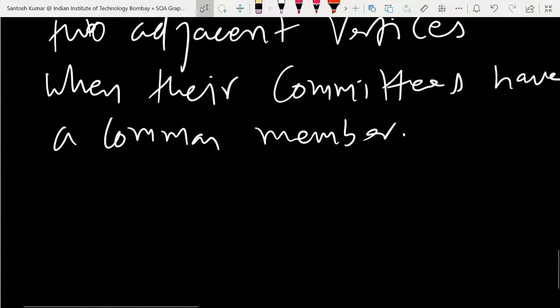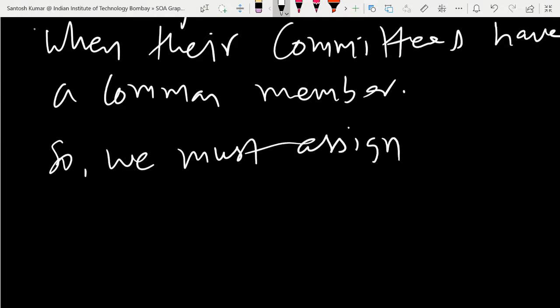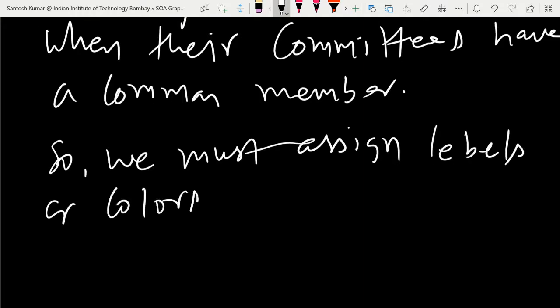So we must assign labels, or you can say colors, or slots.